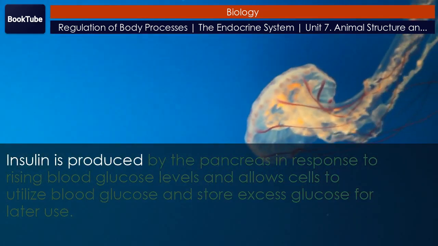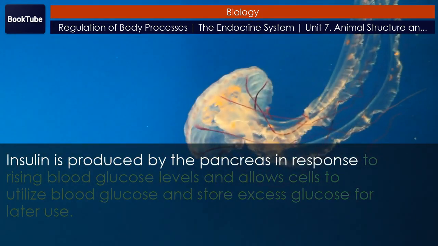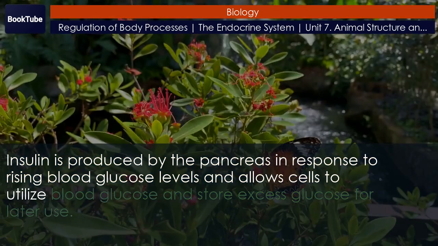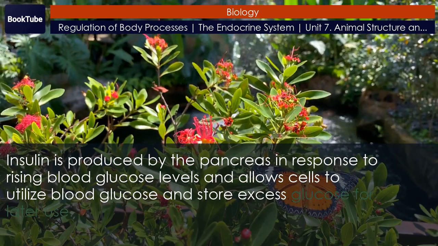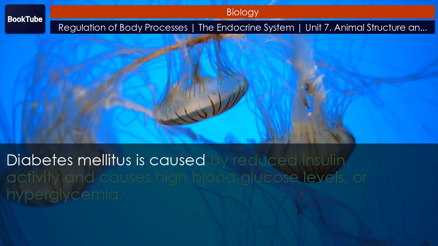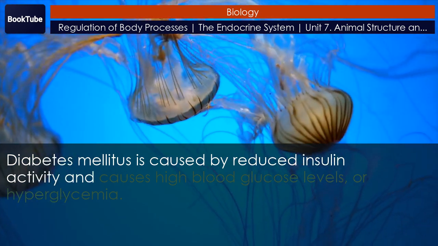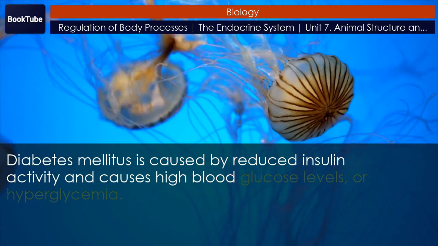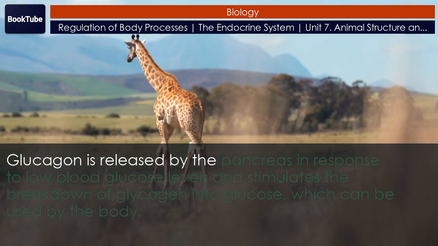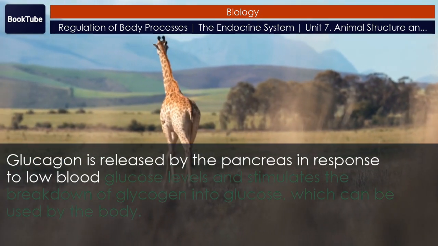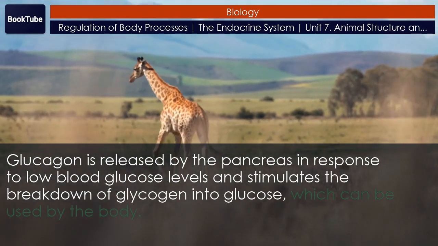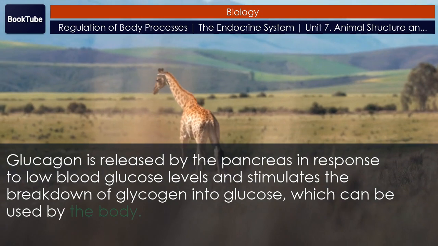Insulin is produced by the pancreas in response to rising blood glucose levels and allows cells to utilize blood glucose and store excess glucose for later use. Diabetes mellitus is caused by reduced insulin activity and causes high blood glucose levels, or hyperglycemia. Glucagon is released by the pancreas in response to low blood glucose levels and stimulates the breakdown of glycogen into glucose, which can be used by the body.